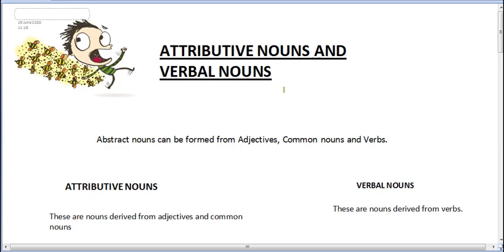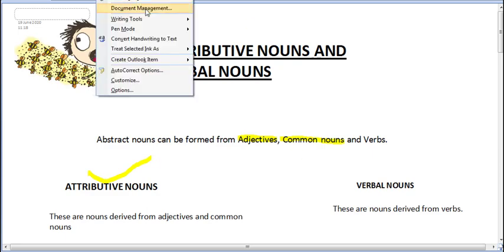Let us learn. See, abstract nouns can be formed from adjectives, common nouns and verbs. So if an abstract noun is formed from an adjective or from a common noun, we call them attributive nouns.